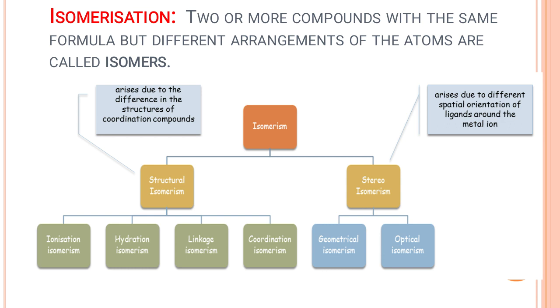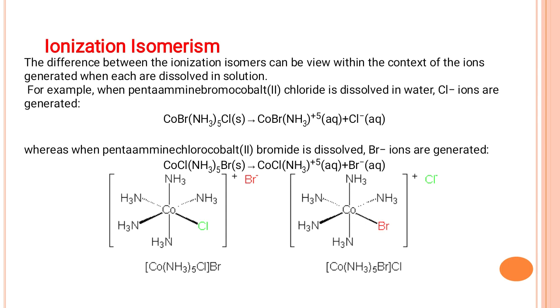Structural isomerism is again classified into ionization isomerism, hydration isomerism, also called solvate isomerism, linkage isomerism, and coordination isomerism. Stereoisomerism is classified into two types: one is geometrical isomerism and the other is optical isomerism. Let us see in detail what is meant by ionization, hydration, linkage, coordination, geometrical and optical isomerism.